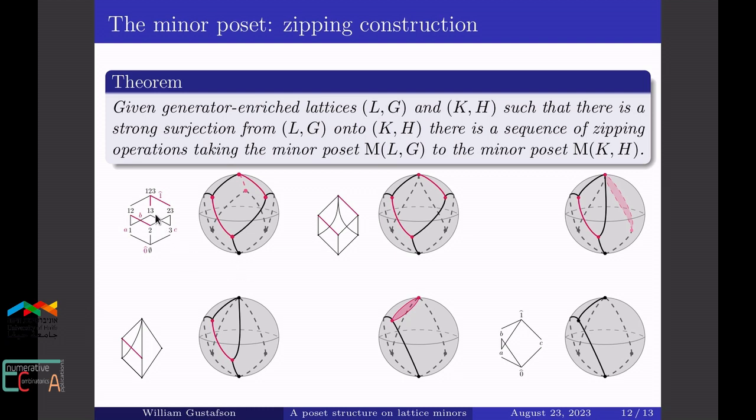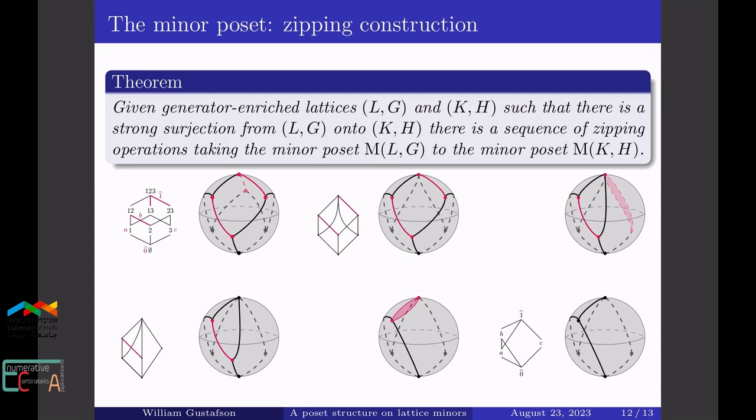And in the first step we identify 1, 3, 1, 2 to get to this lattice in the middle. And on the complex we zip the corresponding edge. And that means we contract that edge and identify the 2 vertices. Then in the next step, identify the 2 elements along the top red edge in the lattice. And again on the complex we zip the corresponding edge. And now this time the triangle wrapping around to the back on the right has turned into a 2-gon. So we zip that 2-gon as well, contracting it and identifying the 2 edges.